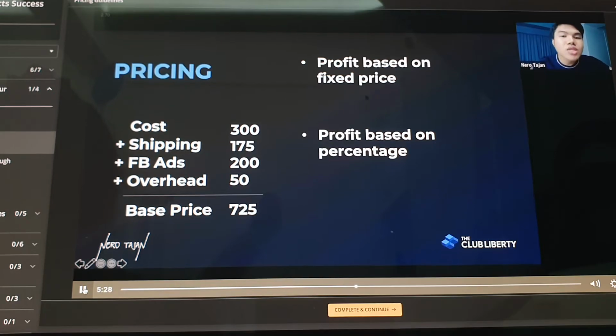This is for you to compute kung magkano yung gusto mong profit. Now you decide how much profit you want. It's you who decides how much profit you want. This is the beauty of e-commerce. You know your numbers. For example, I'm doing this on 5 million profit goals. Again, this is for you to decide magkano yung gusto mong profit. Now let's go to the easiest, the profit based on a fixed price.